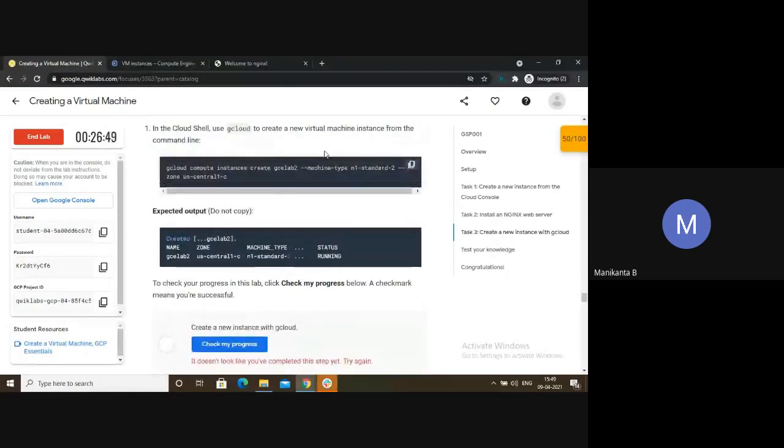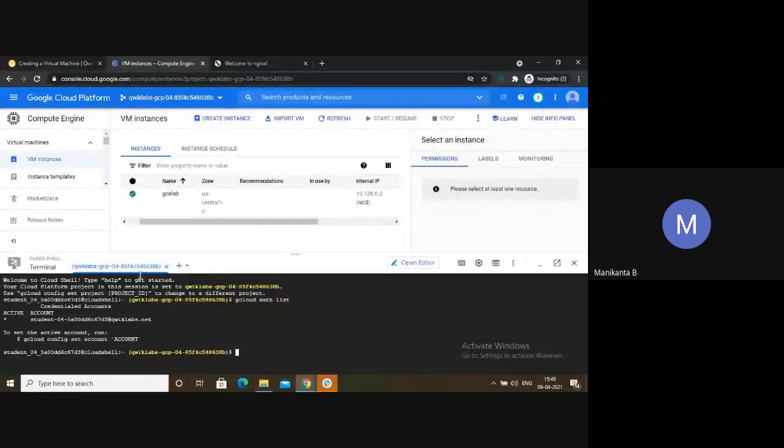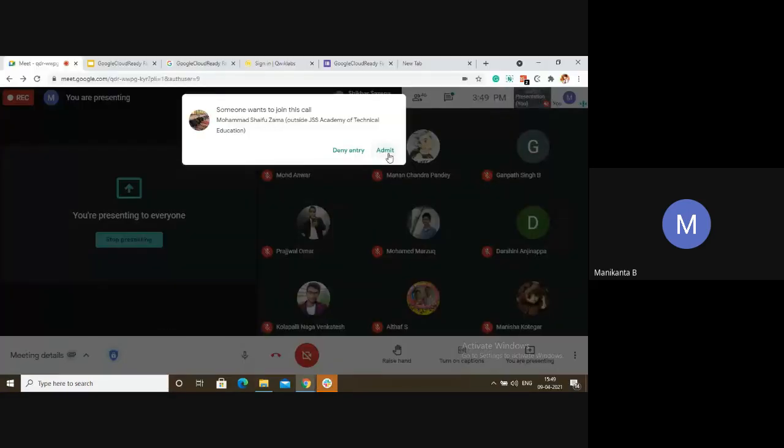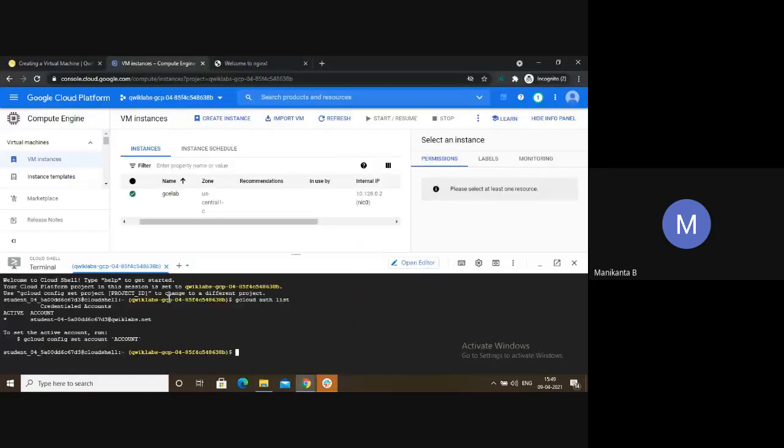I'm just copying. Sometimes after a long time it will show reconnect, or there will be a network connectivity issue and it will show reconnect. So to prevent any loss, whenever you put some command and they say this is your password, this is your account, please save it somewhere, then take a screenshot and keep it somewhere. Okay, during programs such things will come, else no need. Just refresh and put this command and start continuing like this.